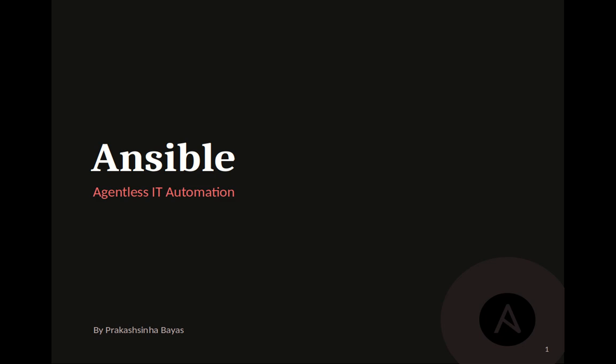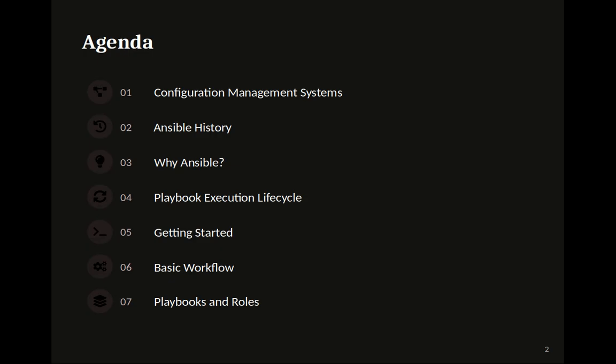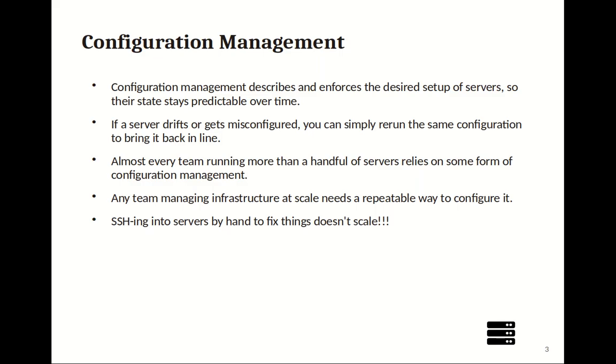Ansible, agentless IT automation. Agenda: configuration management systems, Ansible history, why Ansible, playbook execution lifecycle, getting started, basic workflow, playbooks and roles. Configuration management.